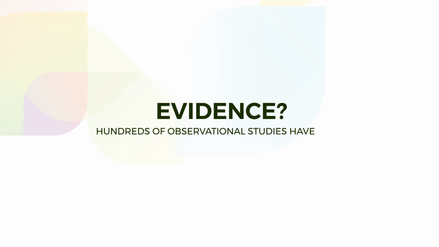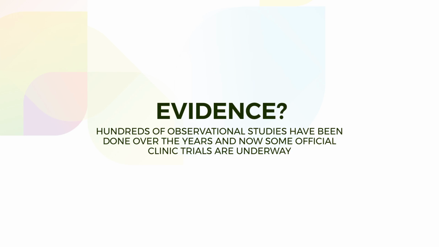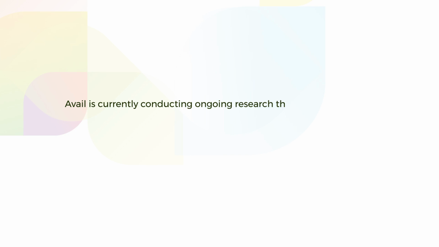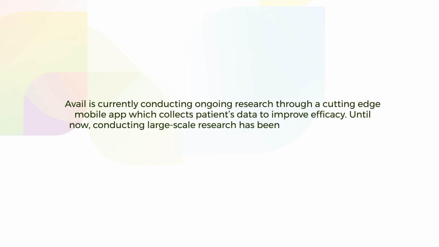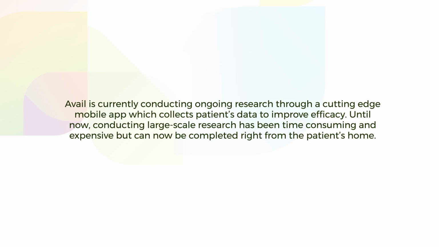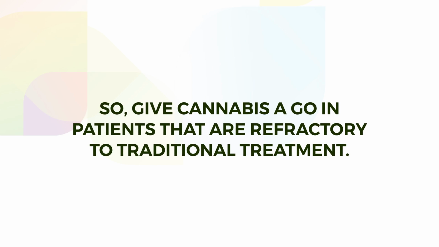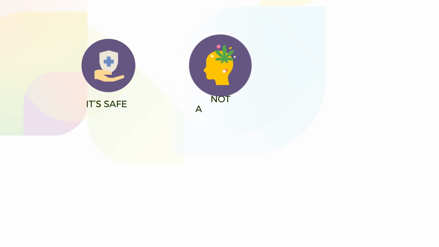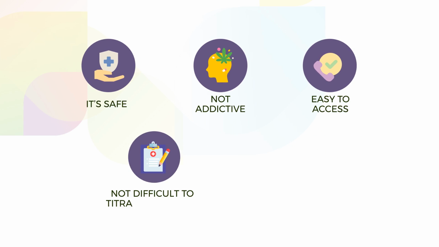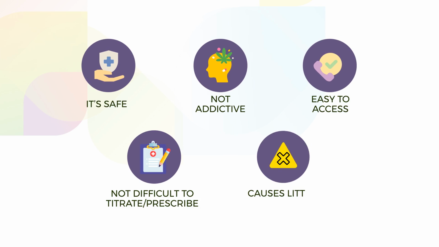Evidence? Hundreds of observational studies have been done over the years, and now some official clinic trials are underway. Avail is currently conducting ongoing research through a cutting-edge mobile app which collects patients' data to improve efficacy. Until now, conducting large-scale research has been time-consuming and expensive, but now can be completed right from the patient's home. So, give cannabis a go in patients that are refractory to traditional treatment. It's safe, not addictive, easy to access, not difficult to titrate or prescribe, causes little harm.